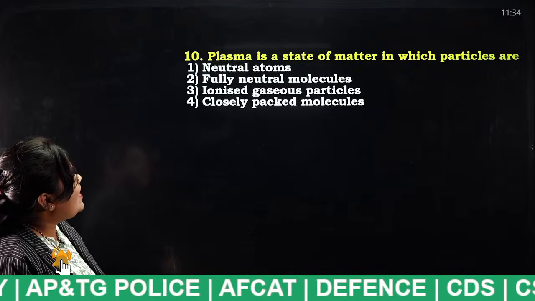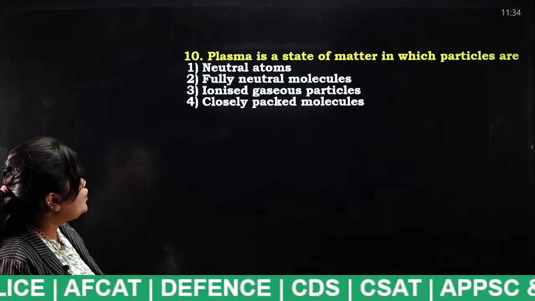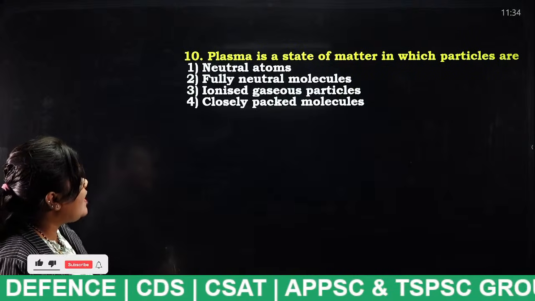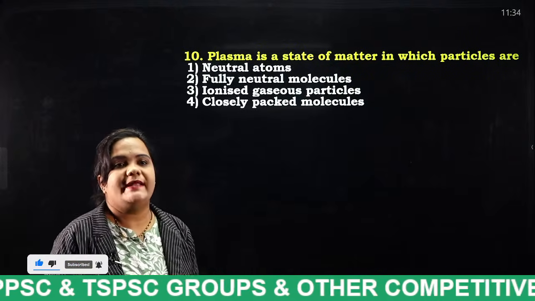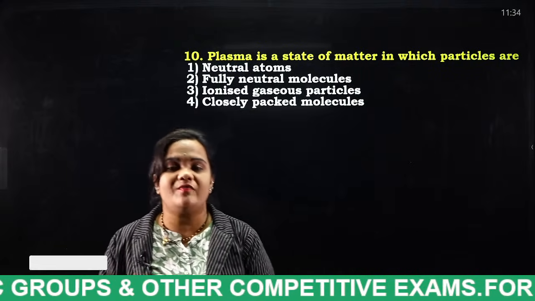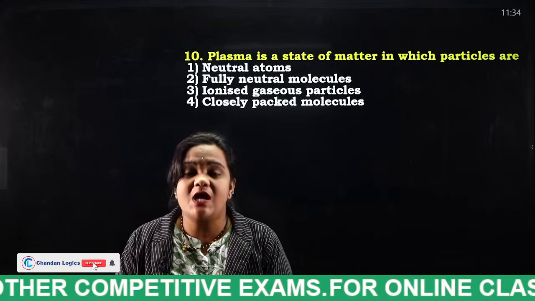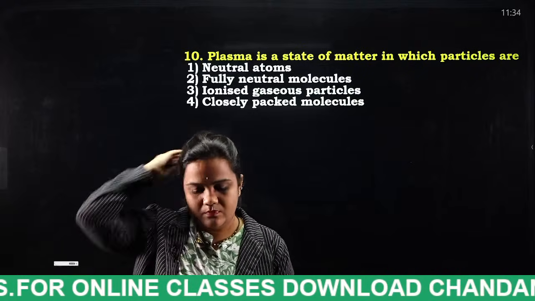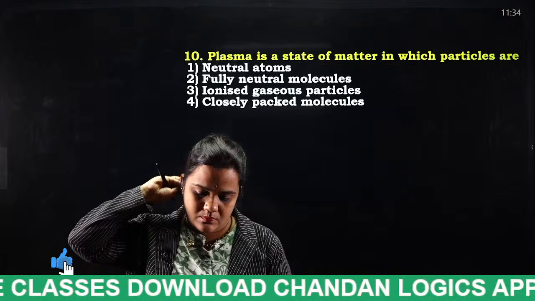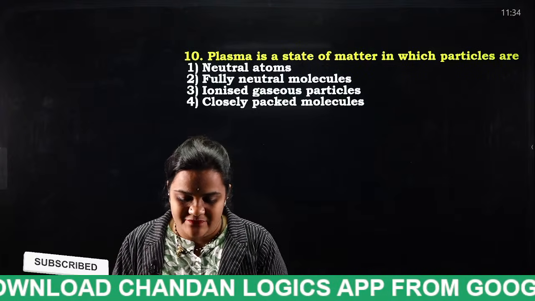Plasma is a state of matter in which particles are neutral atoms, fully neutral molecules, ionized gaseous particles, closely packed molecules. Tell me, plasma is also one of the states of matter, right? So what is it made up of? Tell me, students, what is the answer for this question?